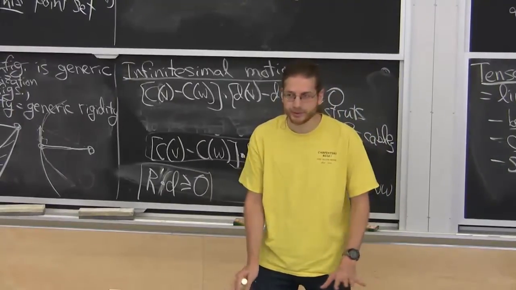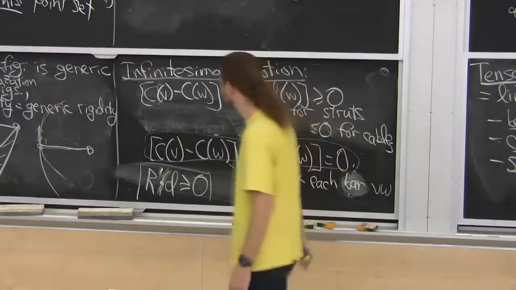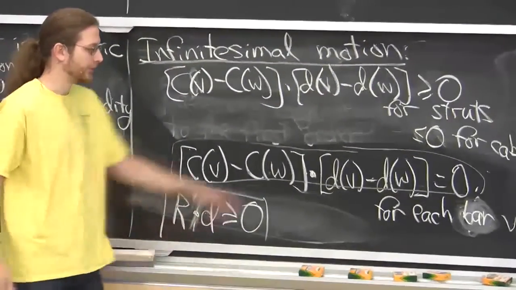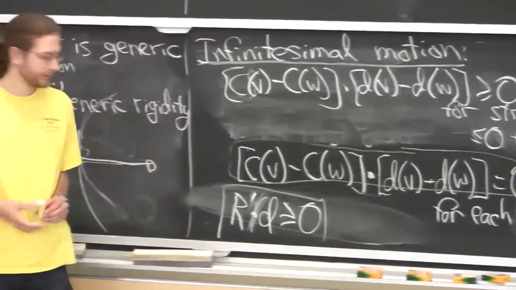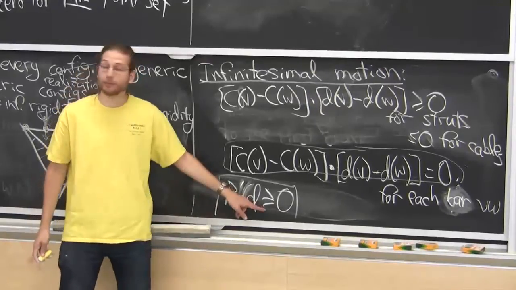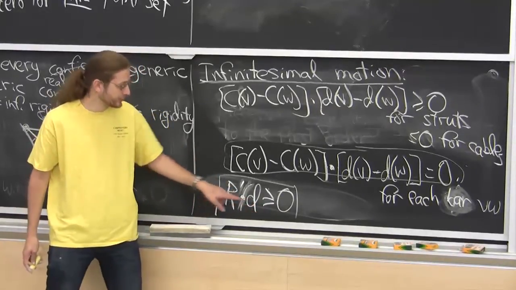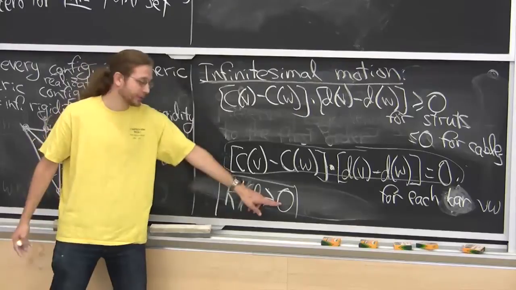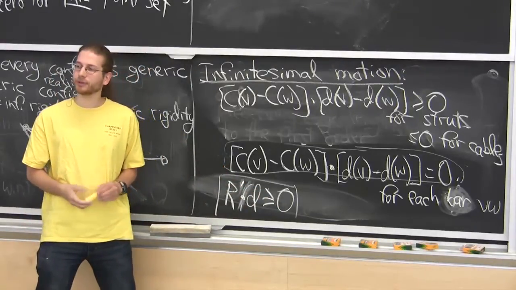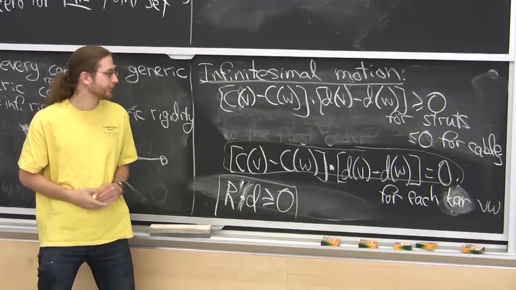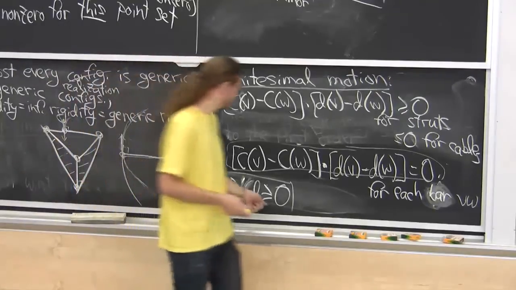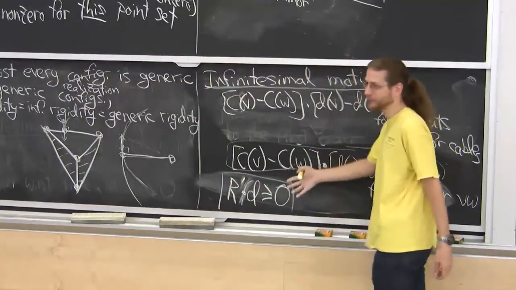Cool. Questions? Sorry, what's the R dot D again? This is some matrix, and this is your vector of all the D's. Right, and saying that it's greater than 0 means what? Oh, that means element-wise. Sorry. You take a matrix times a vector, you get a big vector. This is a vector of zeros. I should have said that. And it's just saying that every element in the vector is greater than or equal to 0. So it's just a fancy way of rewriting this stuff again. But greater than or equal to 0 is what we call linear programs, and that's what's solvable.